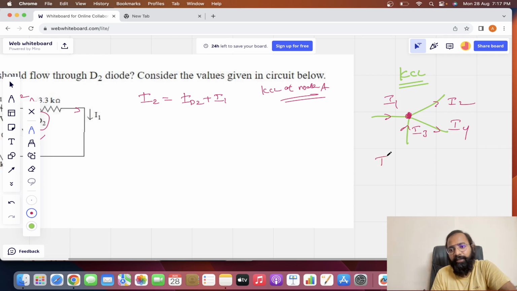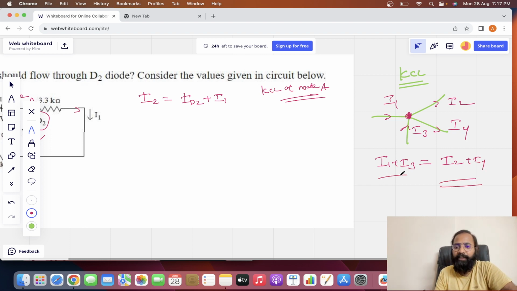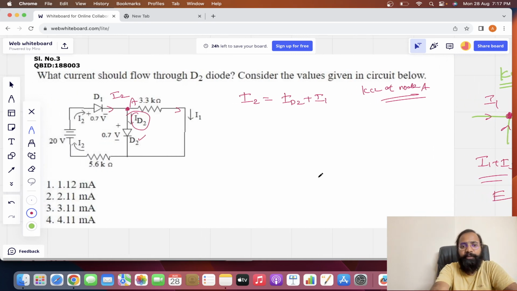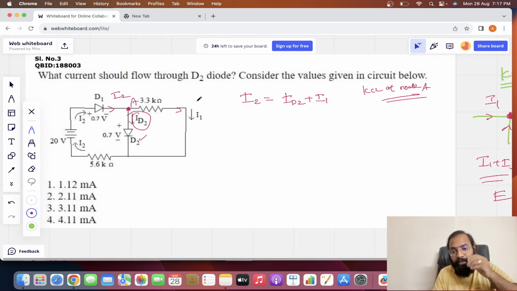Here, what are all the currents entering the node? I1 and I3. So this algebraic sum is equal to the currents leaving the node, I2 and I4. So the algebraic sum of the currents entering the node is equal to that leaving the node. The same concept I applied here. You may observe the current entering the node is I2 and the current leaving the node is ID2 plus I1.